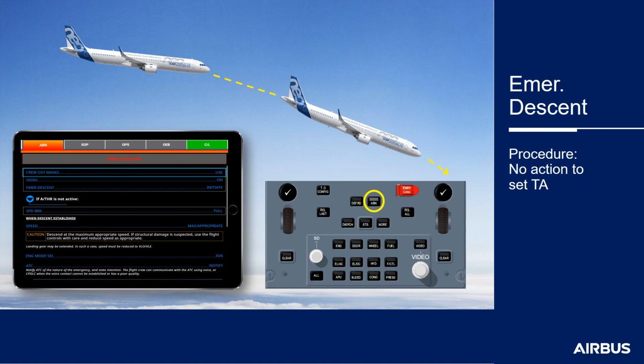However, may I provide a reminder that as per Airbus SOPs, the TCAS mode should be set to TARA in cruise. The emergency descent procedure does not require the TCAS mode selector to be changed from TARA to TA. As a result, this means that the TCAS mode selector must be kept on TARA during an emergency descent.